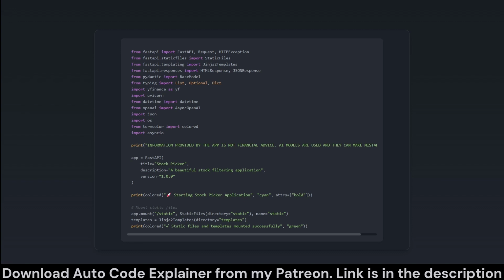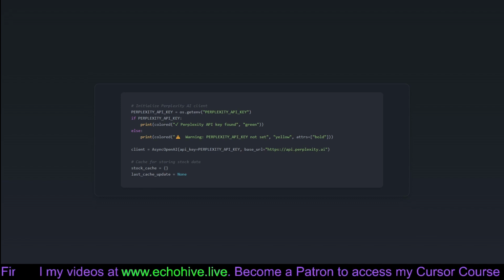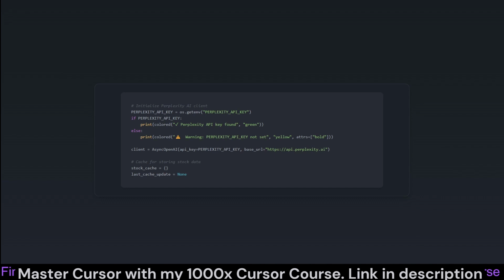This segment focuses on setting up an AI client using Perplexity AI, which will help in fetching stock data by leveraging machine learning models. The API key required to access the Perplexity service is retrieved from the environment variables. We validate the presence of the API key to prevent any access issues, kind of like checking that you actually have your passport before you get to the airport.